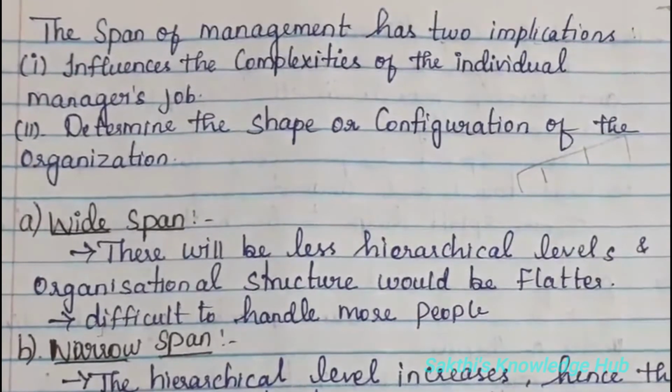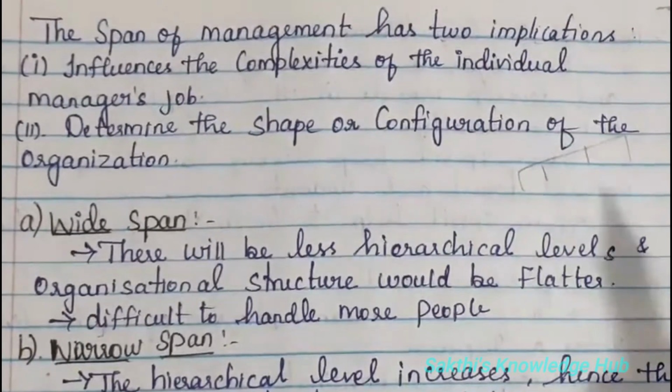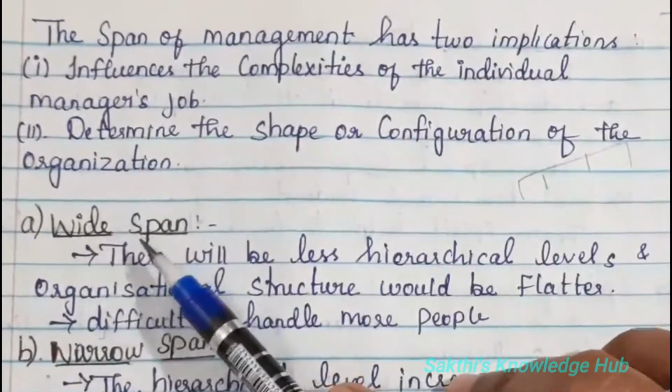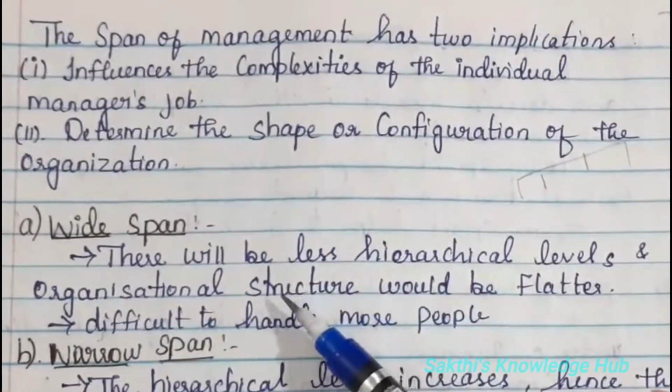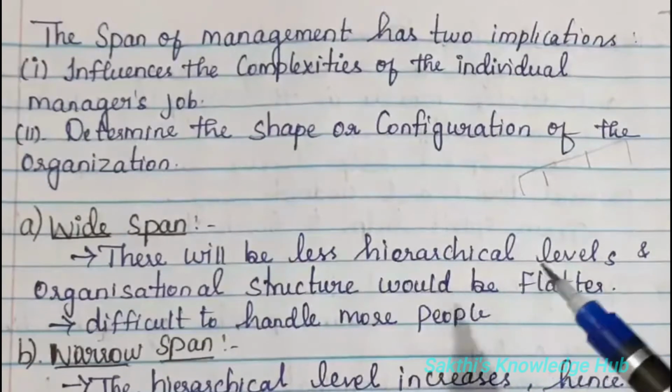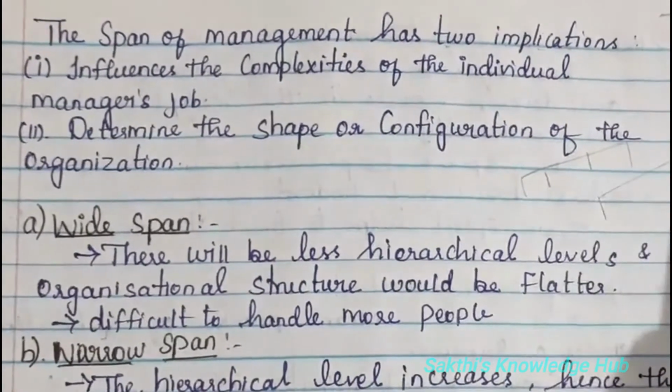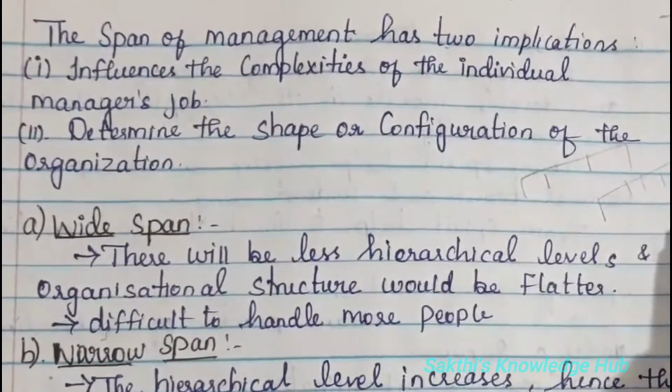So under whom which people is coming, likewise all this thing. This is also we will be discussing in very detailed manner. The first is wide span of management. There will be less hierarchical level and the organizational structure would be flatter, that is in the flat manner. Number of persons will be there in higher manner.